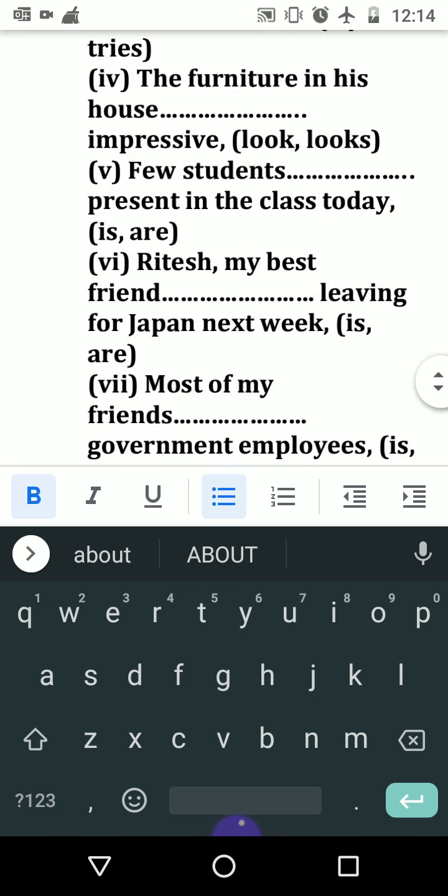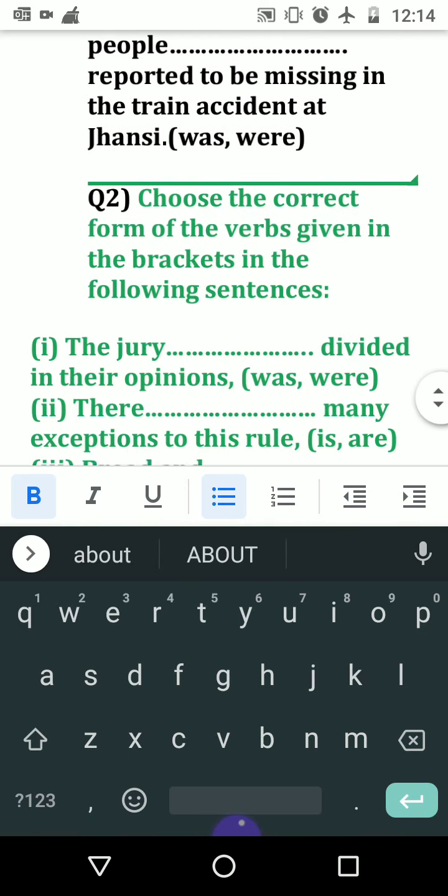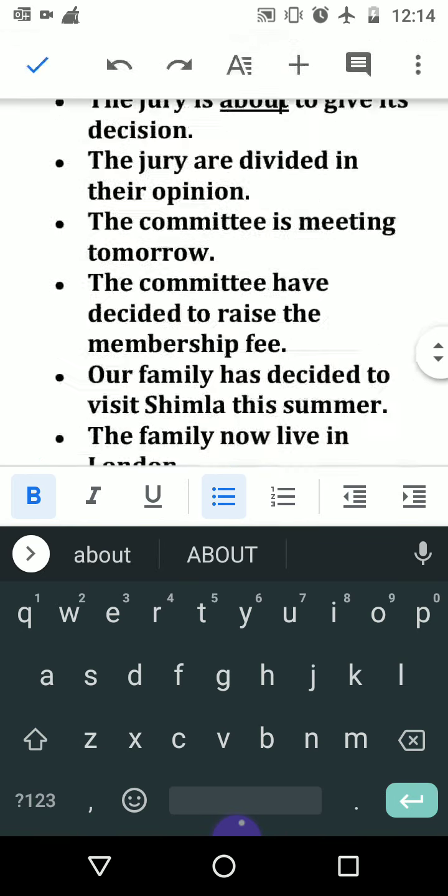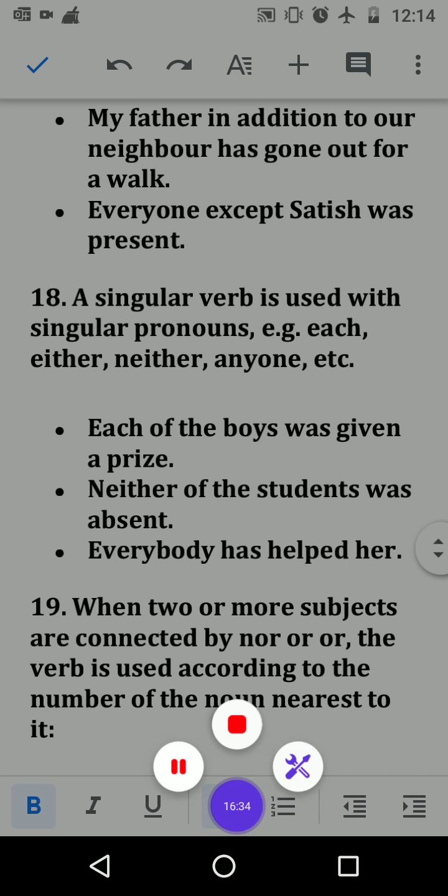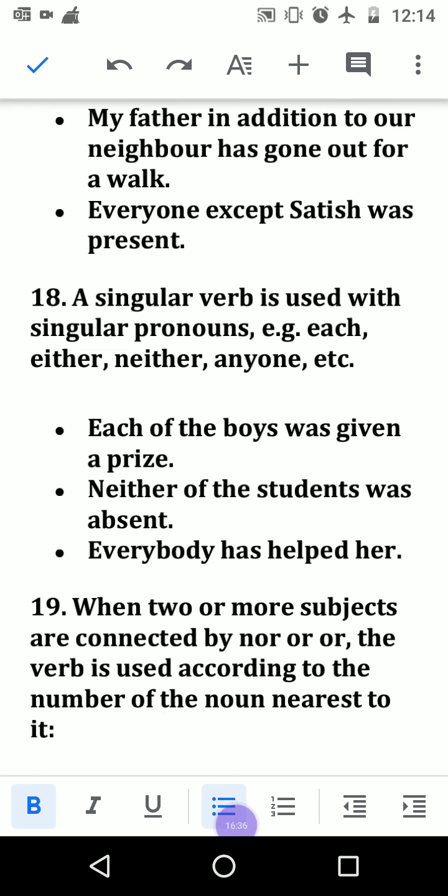So you will do this, okay? I'm giving you question and answer, and more examples are there, more rules are there, simple rules are there. That I'm sending in the next class.